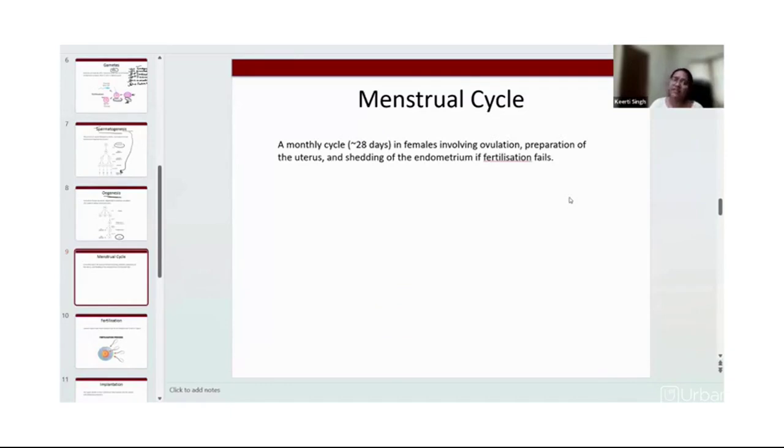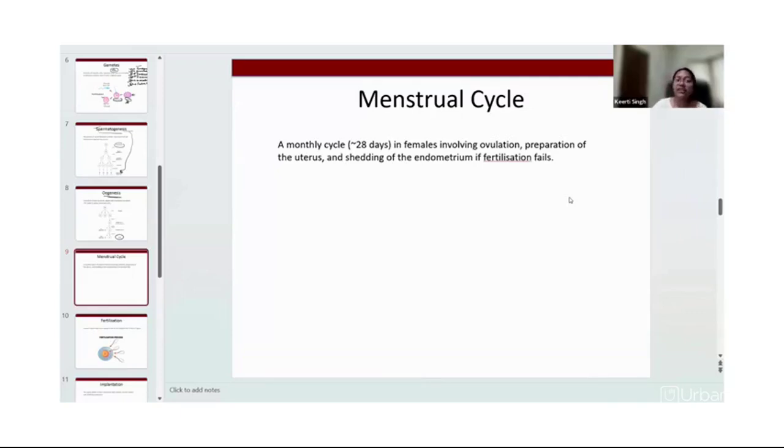Otherwise, the male will continue to produce sperm and the female will continue to produce ovum, but this ovum will not get fertilized each and every time. This will happen only if the male and female partner are thinking about having a child together.